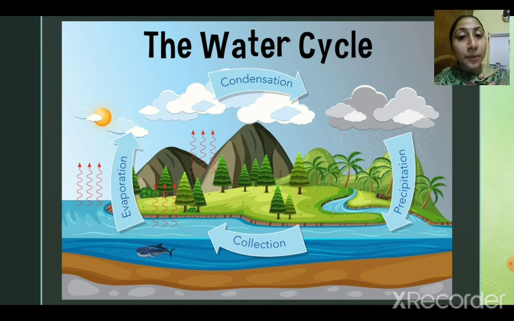As the water vapor cools down, it turns back into water droplets. That is condensation, right? The clouds are being formed. And as the clouds become very heavy, they fall down in the form of rain or snow, right? So that's precipitation, falling of water on the earth's surface. And then again the water gets filled in the water bodies. Then again evaporation, condensation and precipitation. So read the same topic from the book.